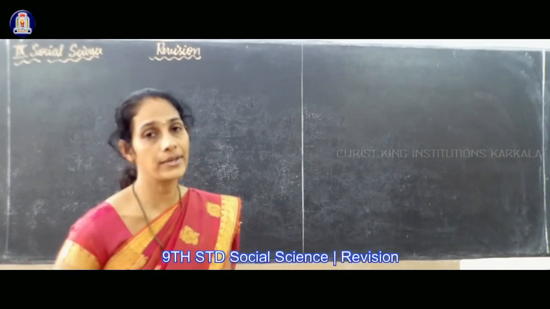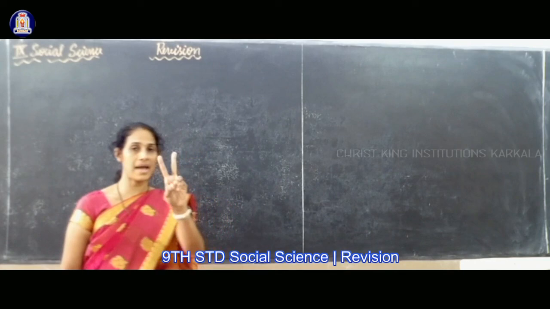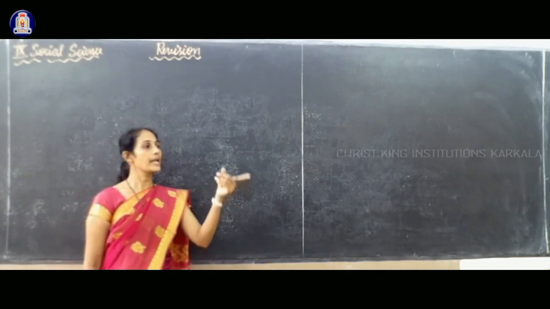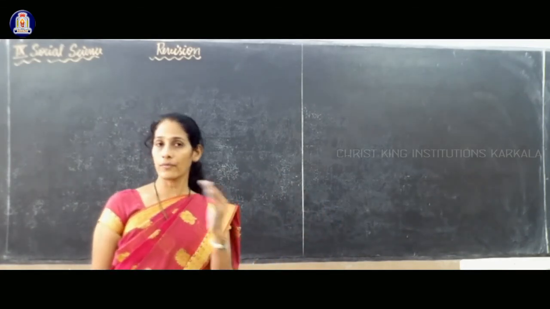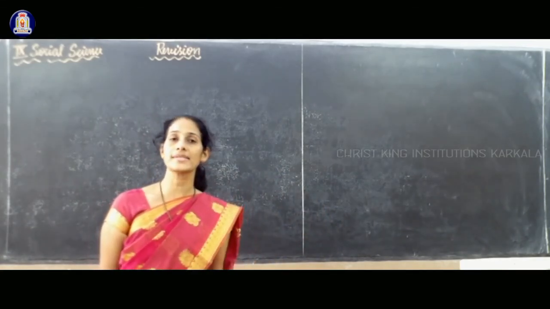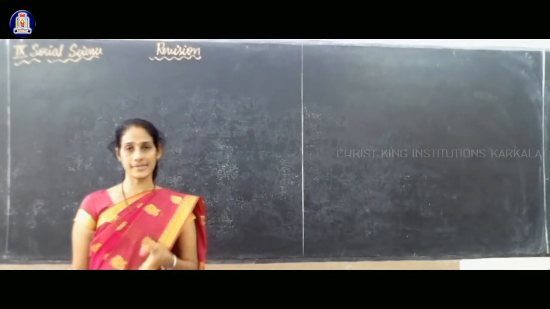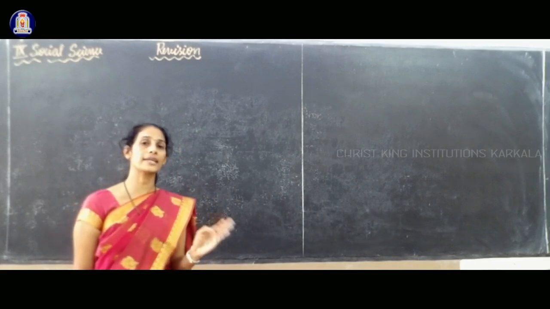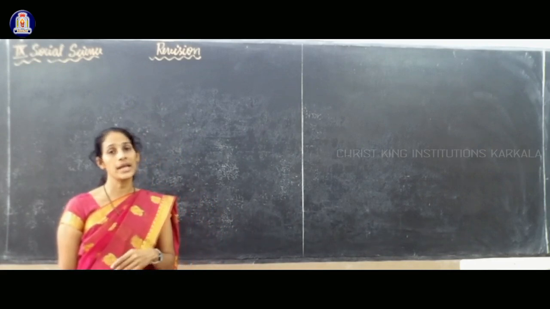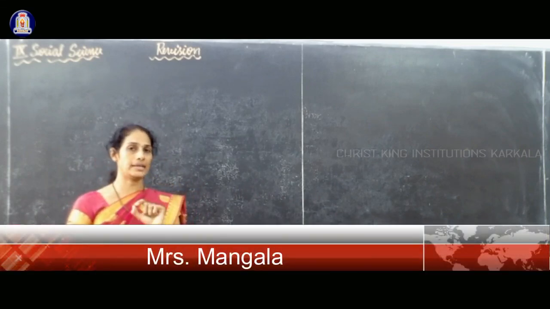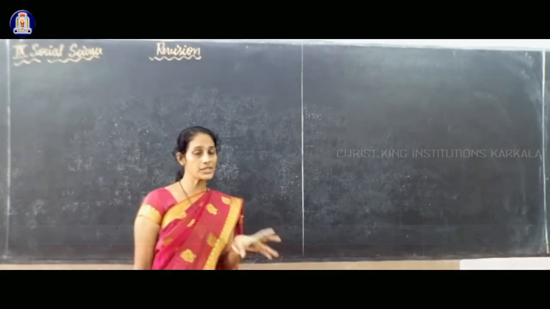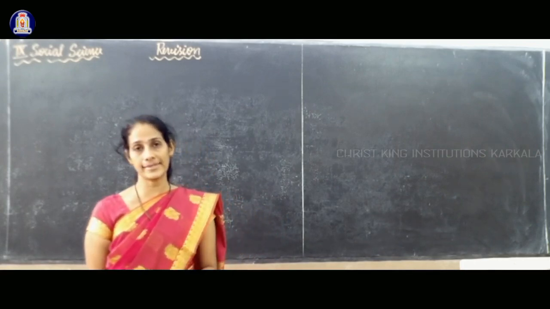And while explaining, I have given the main maps. There are three maps. One is the map of India. In that map of India, you have to know how to draw the map of Karnataka. And two more maps. One is Karnataka state, about the latitudinal and longitudinal extent, and about the districts and district headquarters and the capital Bengaluru. This one you have to learn for the midterm examination.